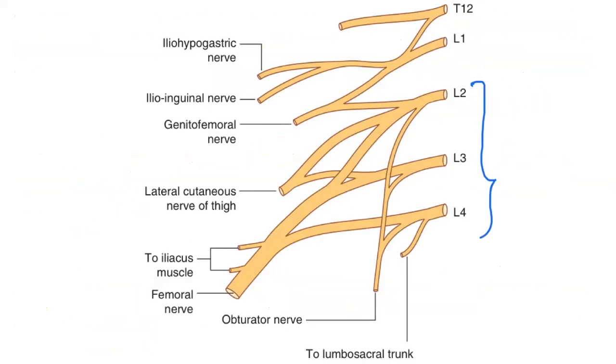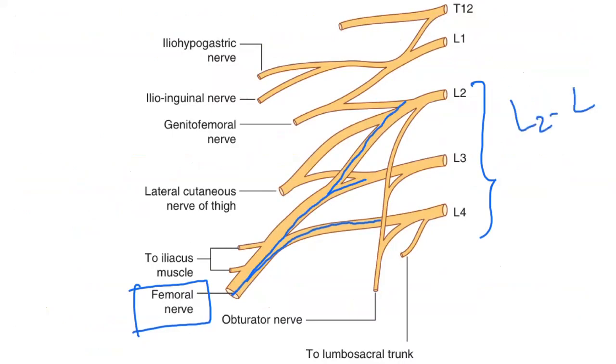So you see L2 to L4. This is the femoral nerve, the thick nerve in the lumbar plexus. This is L3, this is L4, and this is from L2. So this is the formation from the L2 to L4 dorsal rami of the lumbar plexus.